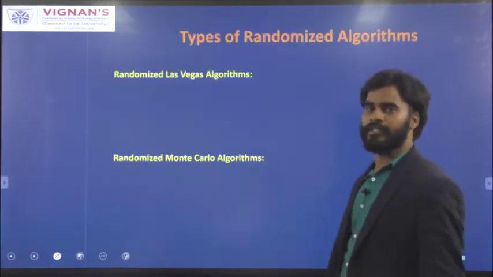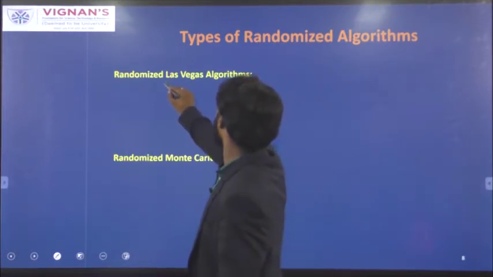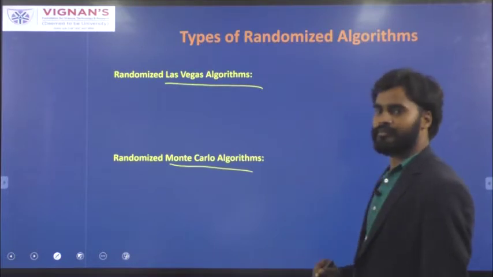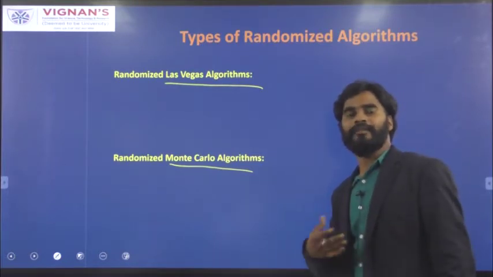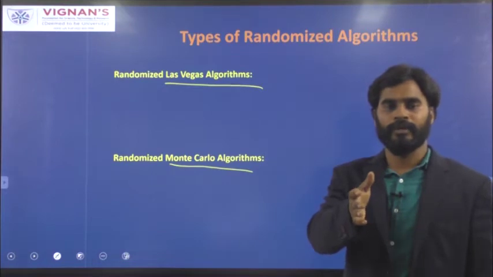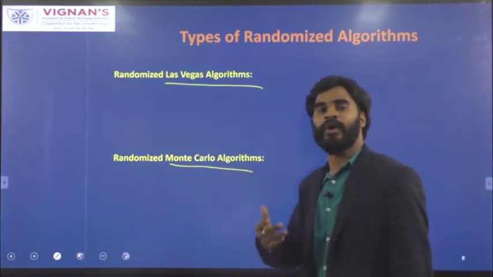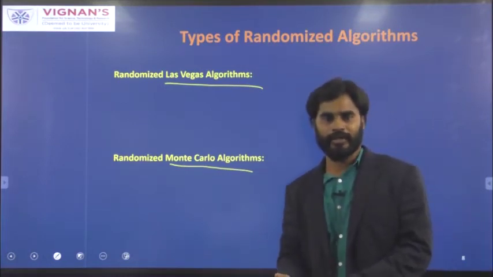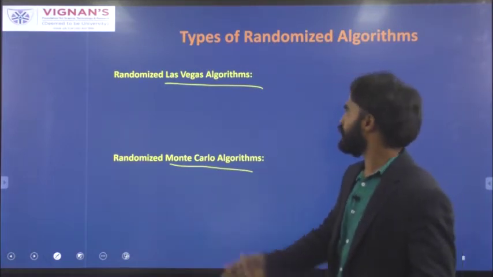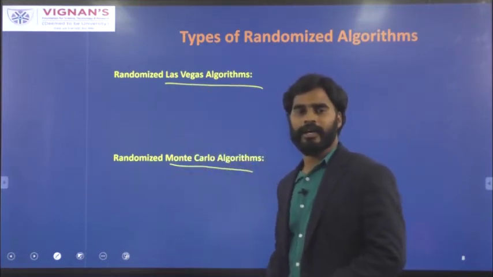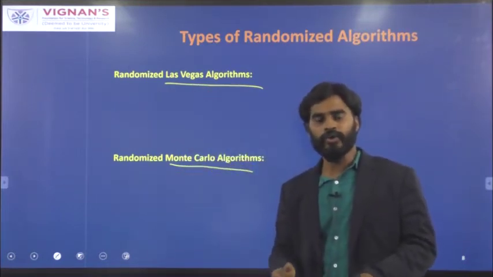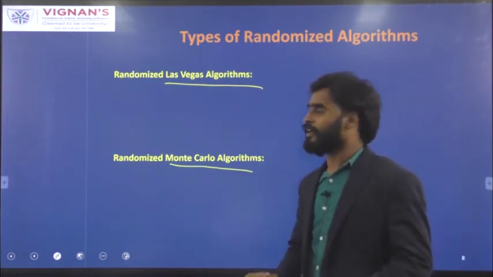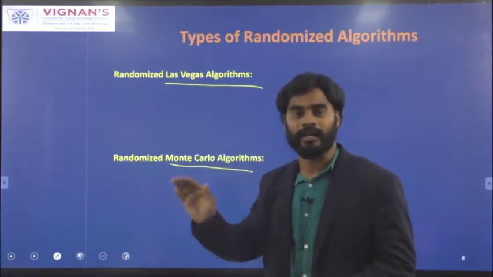There are two kinds of randomized algorithms. One is a randomized Las Vegas algorithm and another one is a randomized Monte Carlo algorithm. The randomized algorithm you are choosing for your problem can be any one of these two, depending on what kind of problem you are working with. If you want to have an exact output and there is no space for errors, then go with Las Vegas. This Las Vegas randomized algorithm will give you the exact output, and it will not give you any incorrect output. No errors are allowed.